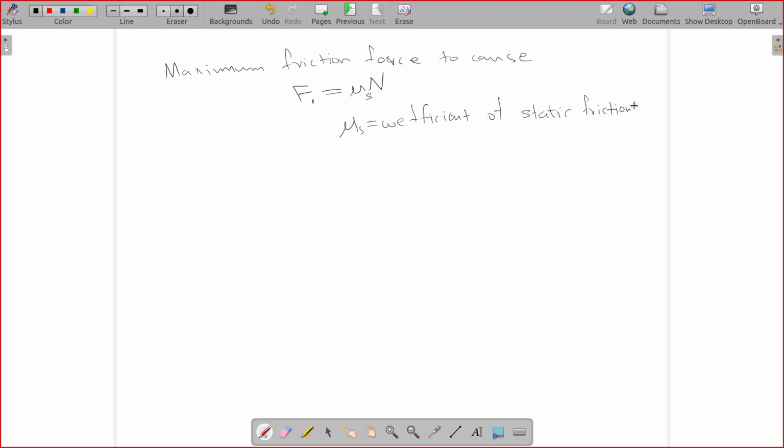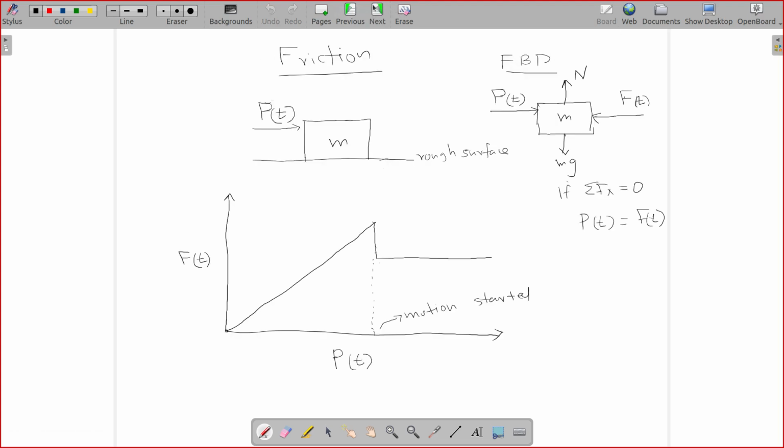So we use a quantity called coefficient of friction to define the maximum value of friction that can cause the motion. That maximum value will be proportional to normal force. So in this case, the friction will be equal to external force until the motion starts, and this maximum value of friction to start the motion means this value